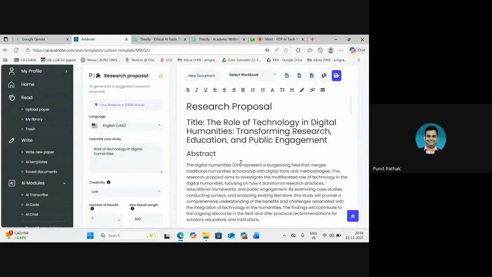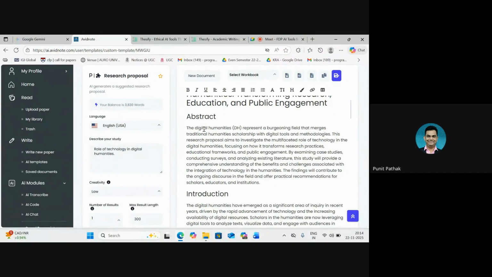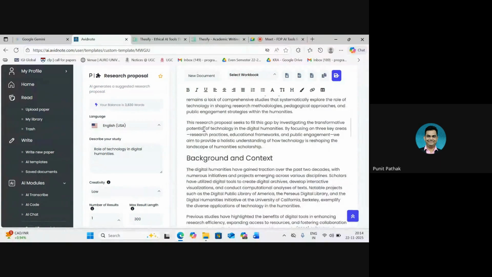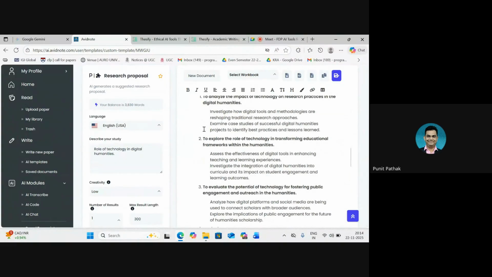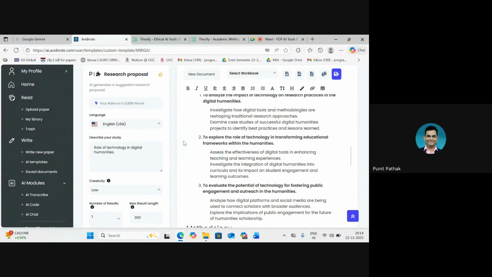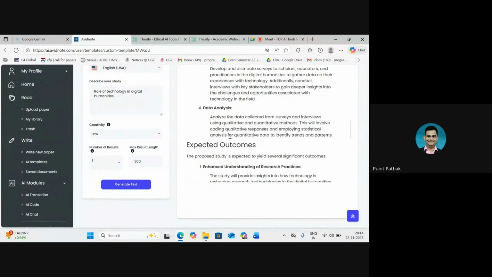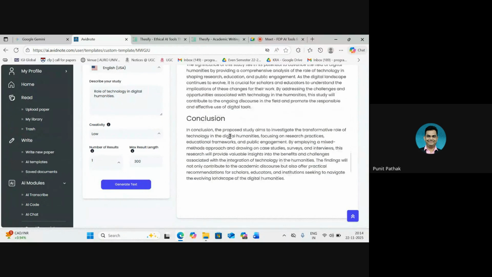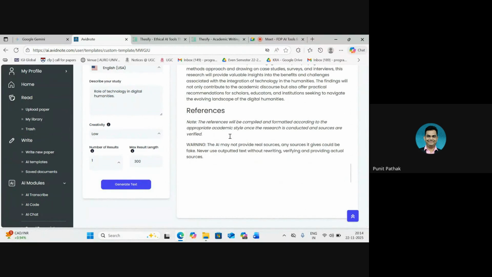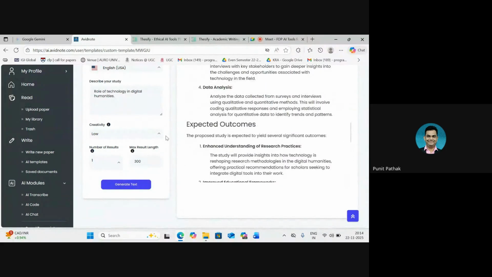Since this is a research proposal that we have selected, it has given us a working title, an abstract, a short intro, background and context, the objectives of research, then some information on methodology and how to take it forward, expected outcomes of this study, significance and conclusion, and then some references that are compiled here.